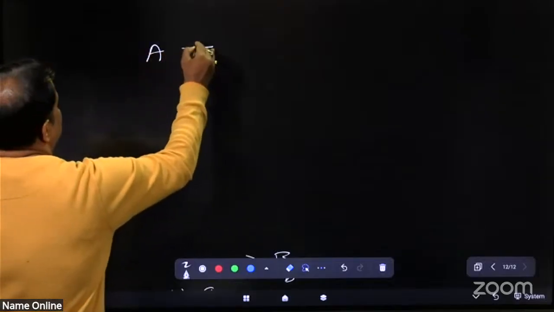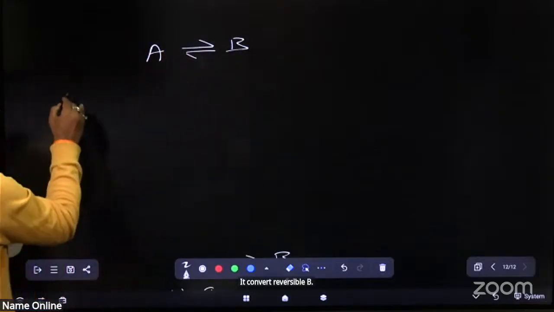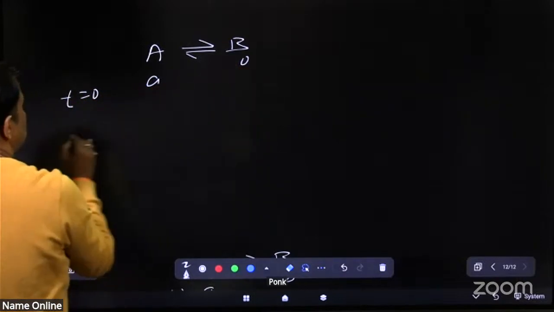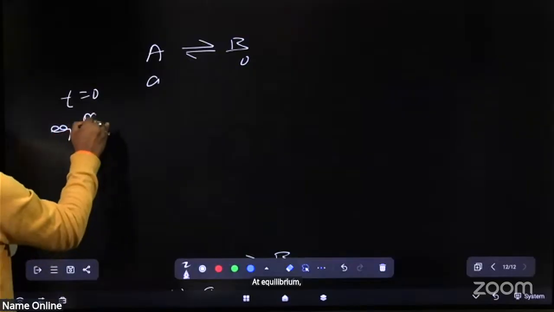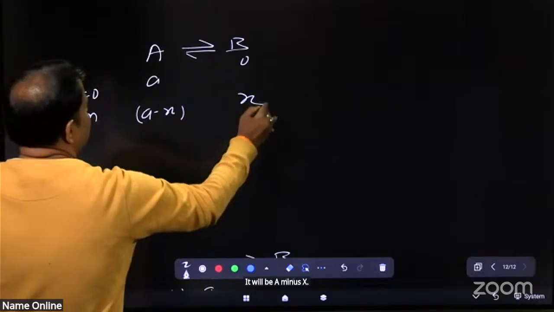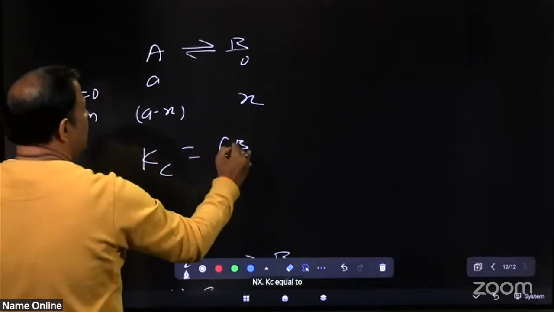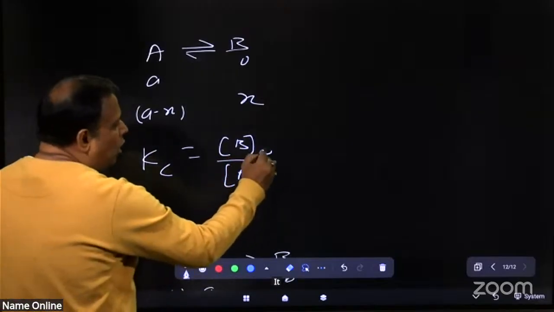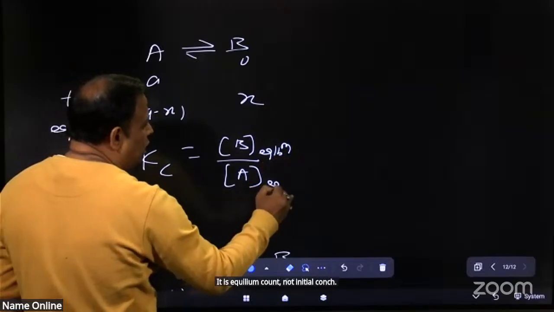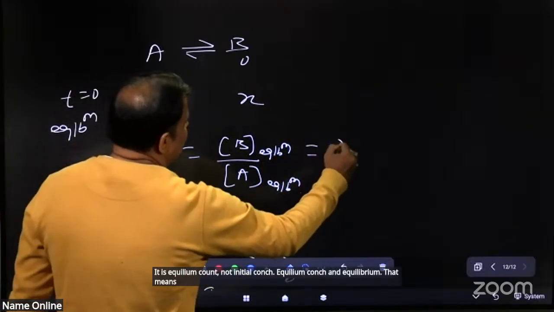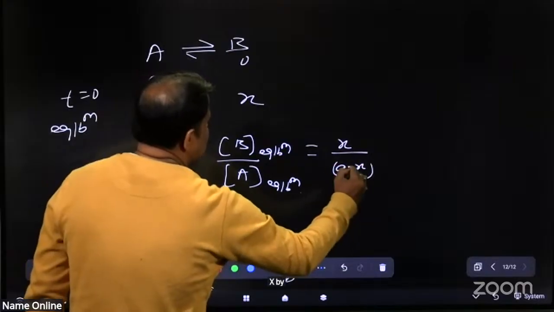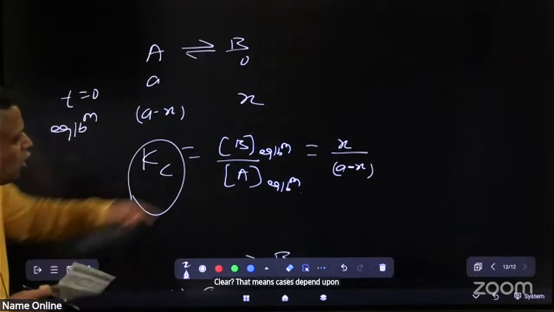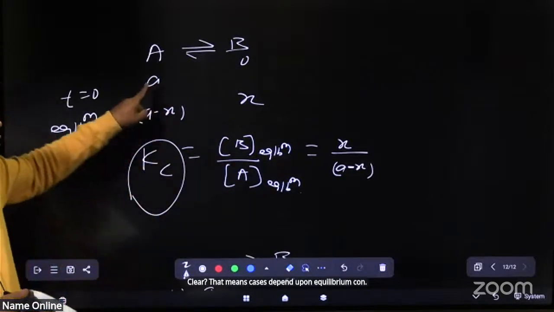A converts reversibly to B. At time equal to 0, the concentration of A is initial and B is 0. At equilibrium, it will be A minus X and X. Kc is equal to concentration of B by concentration of A. But always keep in mind, it is the equilibrium concentration, not the initial concentration. That means it is X by A minus X. Clear? That means Kc depends upon equilibrium concentration, never upon initial concentration.